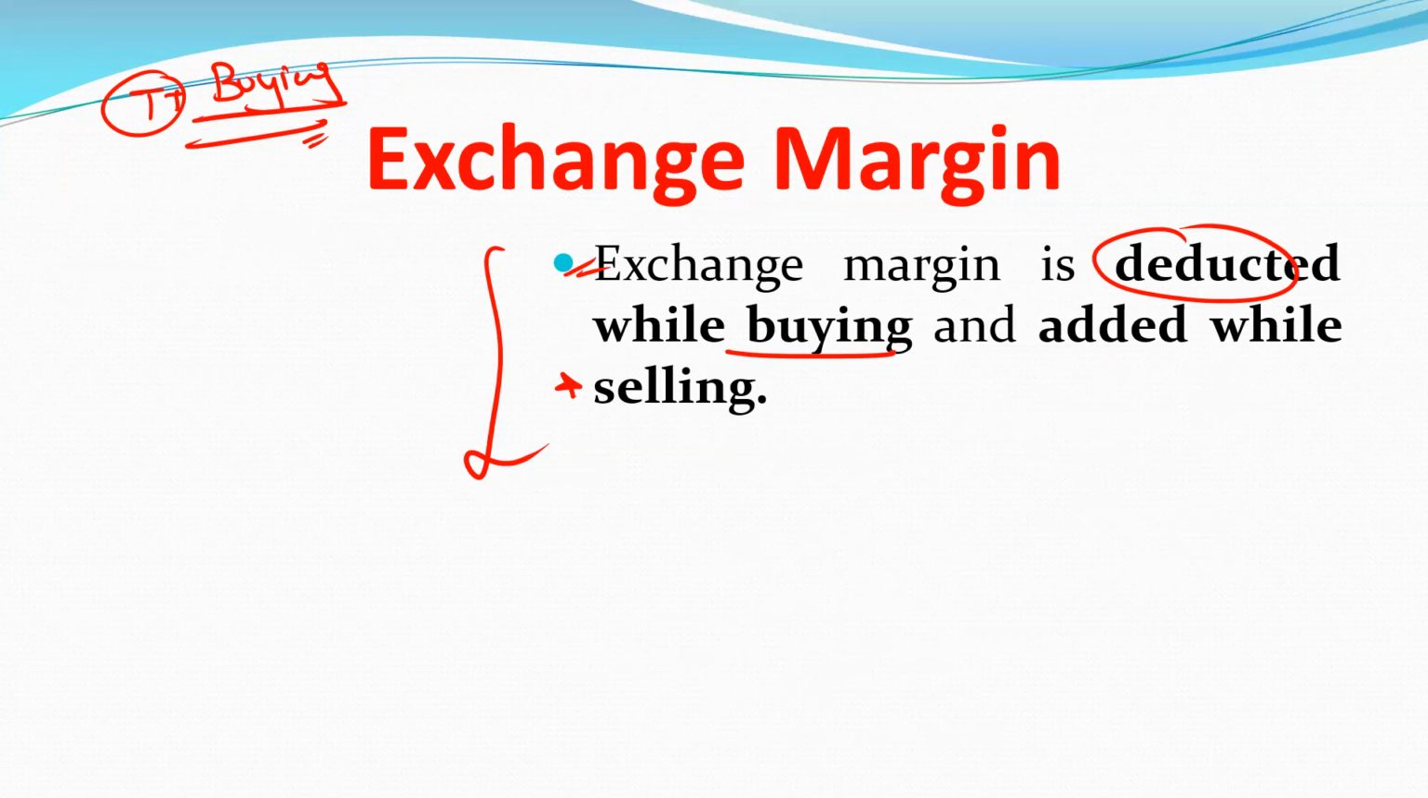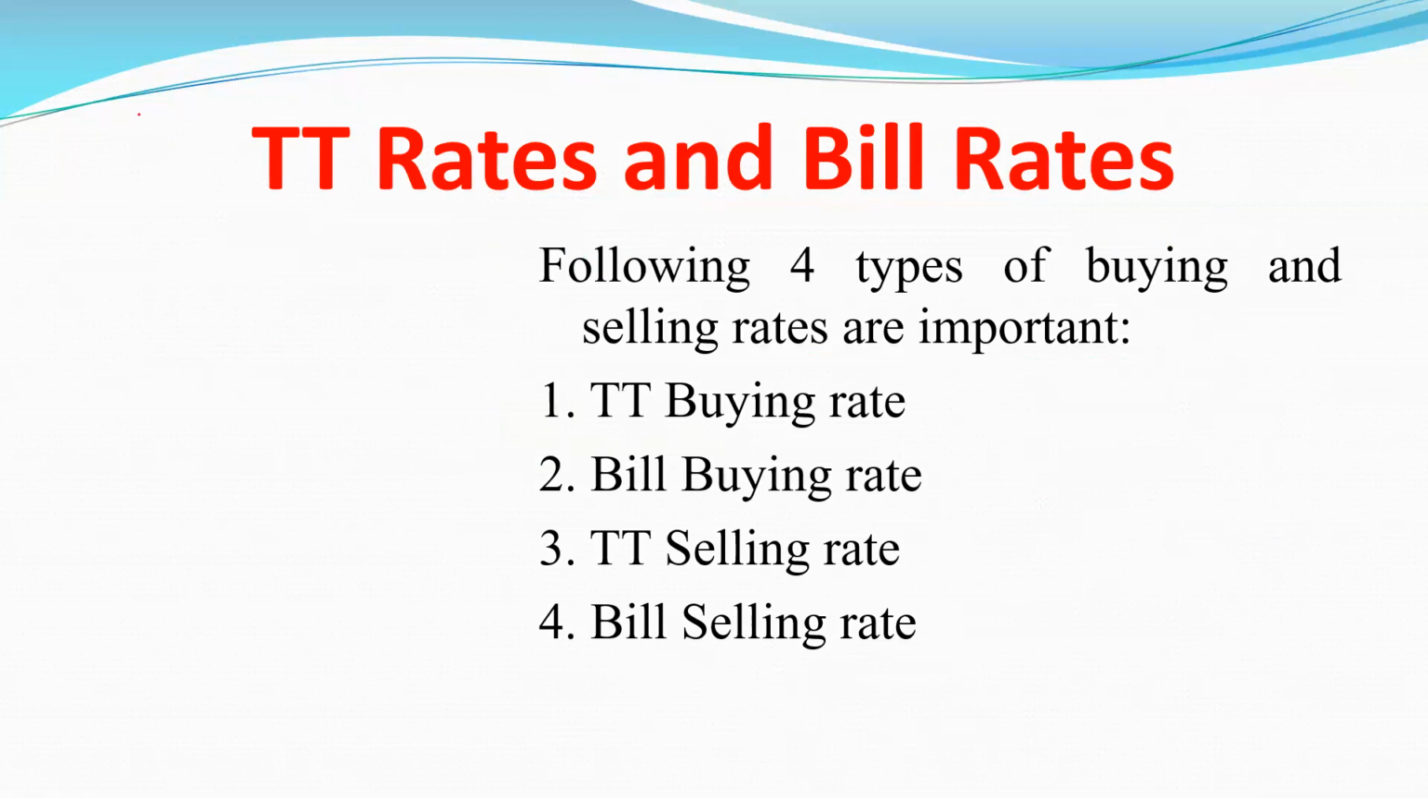Now let's discuss what is the meaning of that. So TT rates and bill rates. Clear? Basically, there are the following 4 types of buying and selling rates that are important. First one is TT buying rate. Second one is bill buying rate. Third one is TT selling rate, and fourth one is bill selling rate. In today's session, we will discuss only the TT buying rate.